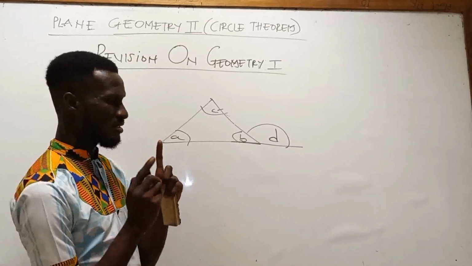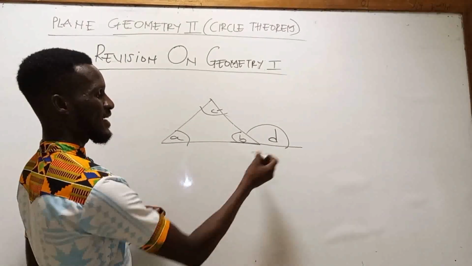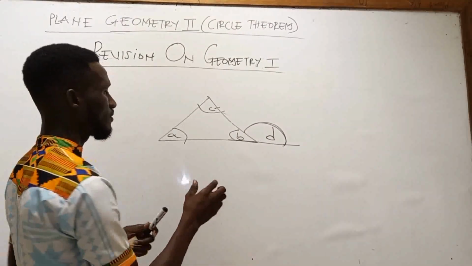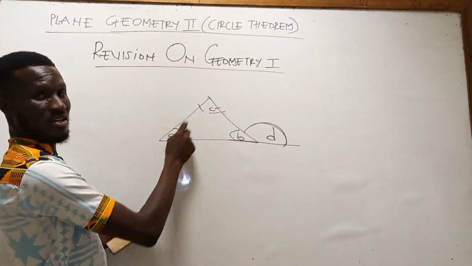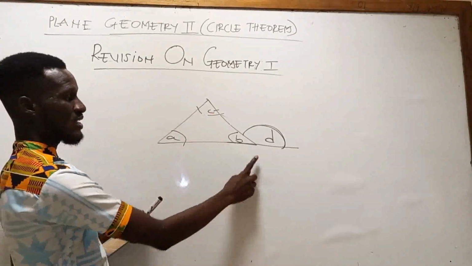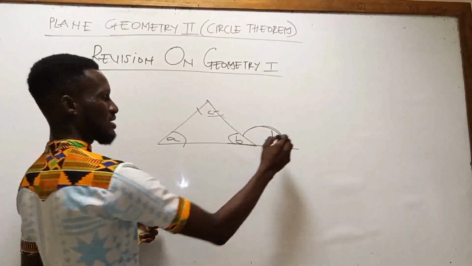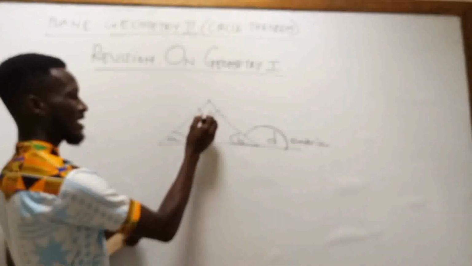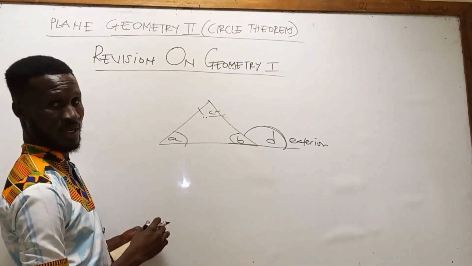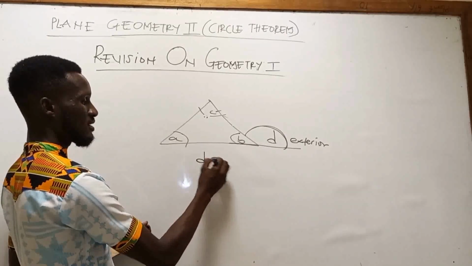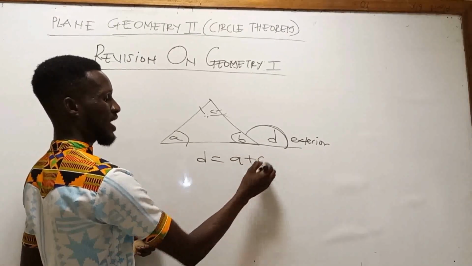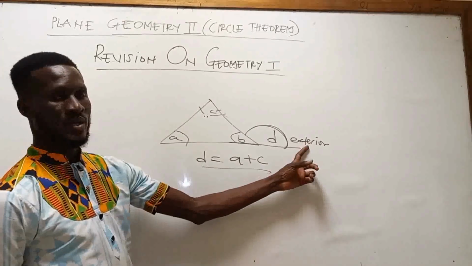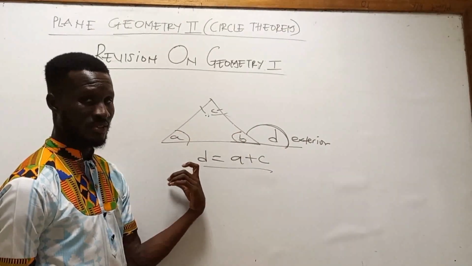We said from geometry 1 that the exterior angle is equal to the sum of the two opposite interior angles. So D is the same as A plus C. That is from geometry 1, how we can relate the exterior angle with the interior angles.